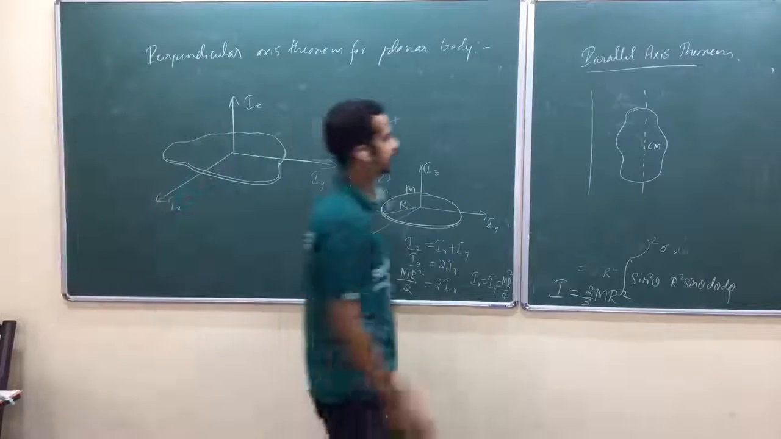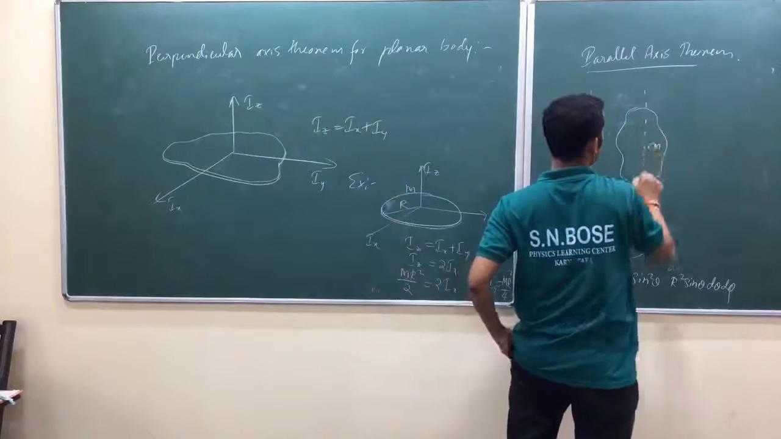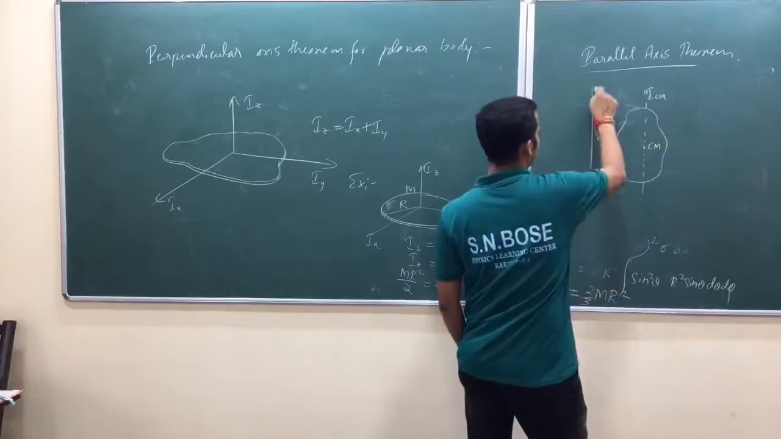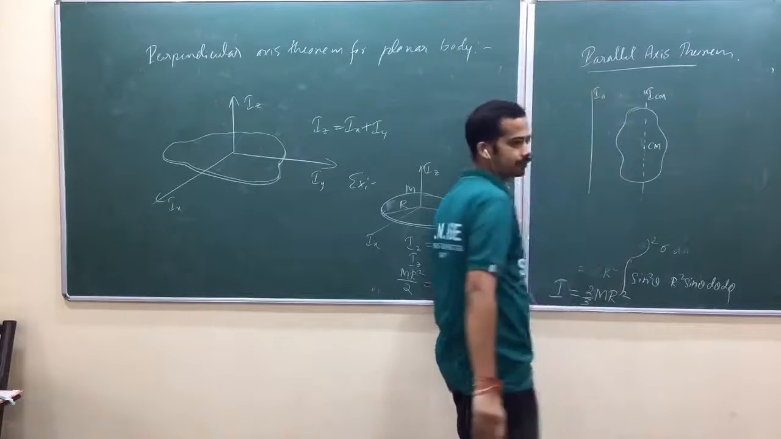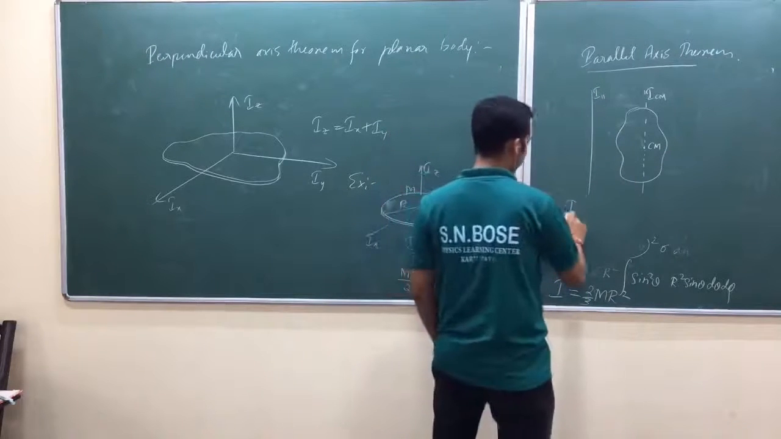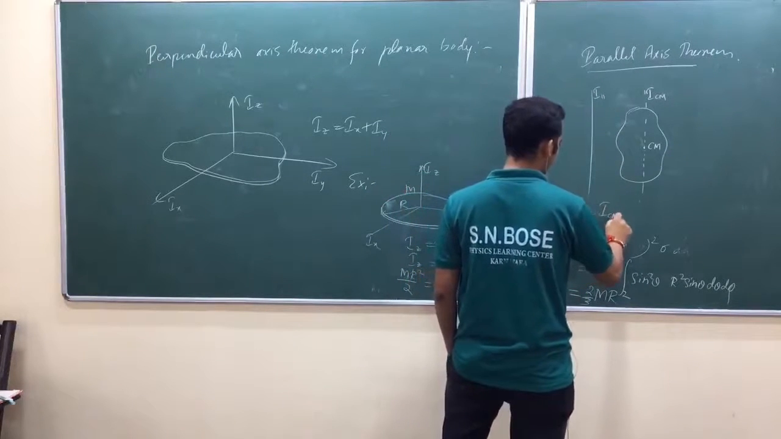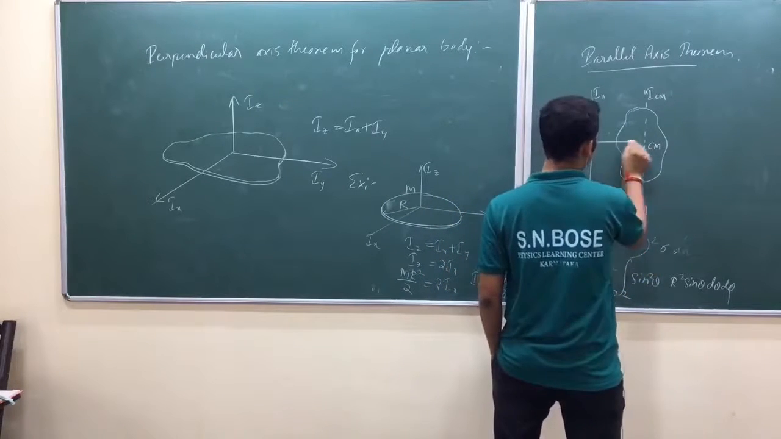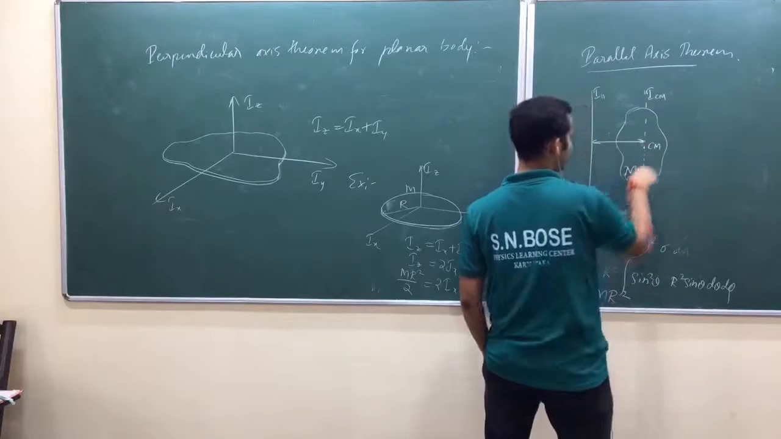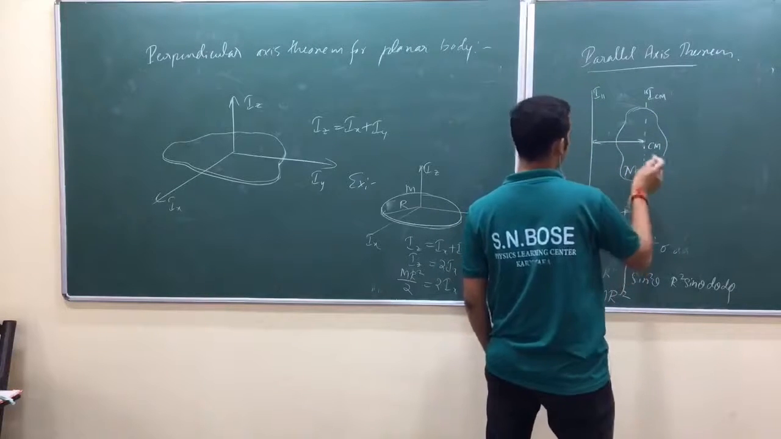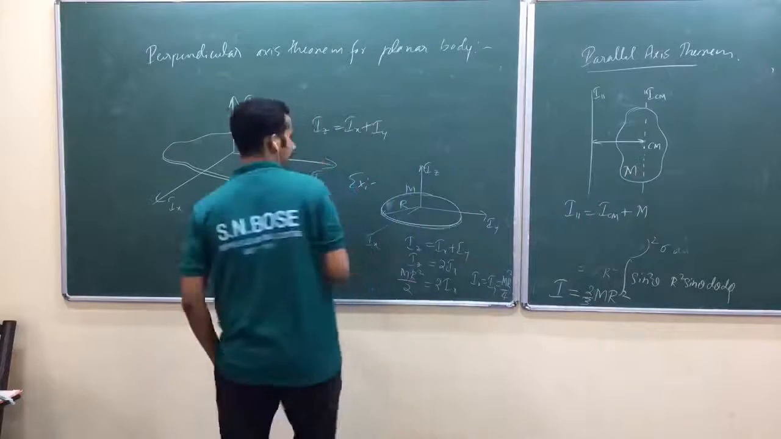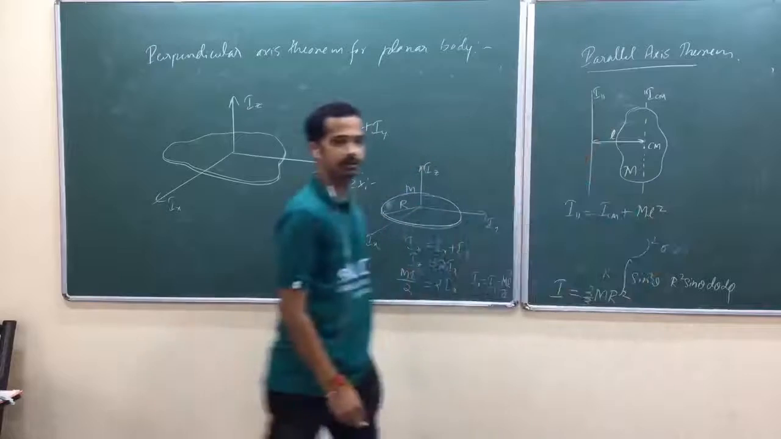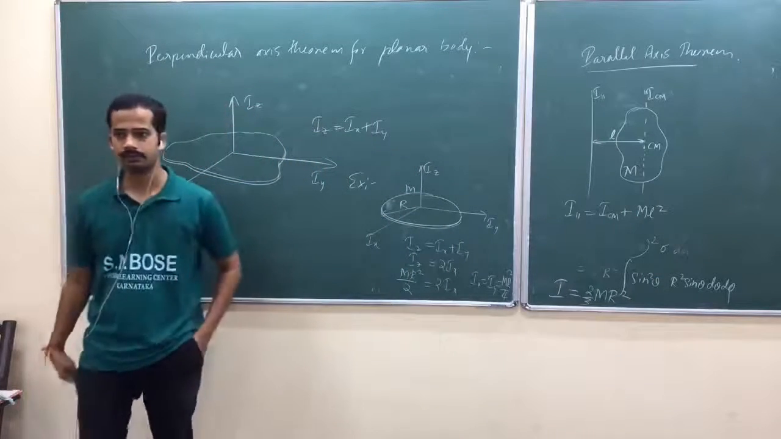Let me call the moment of inertia about this axis I CM, and about the other axis I parallel. That I parallel is equal to I CM plus total mass of the body into the perpendicular distance between them, of course they should be parallel. What shall I write? L. L square. Parallel axis theorem.